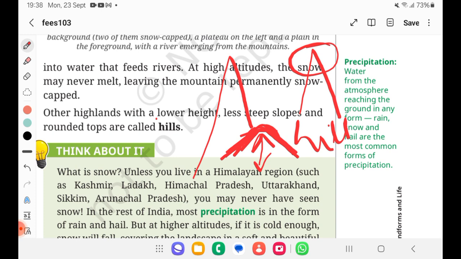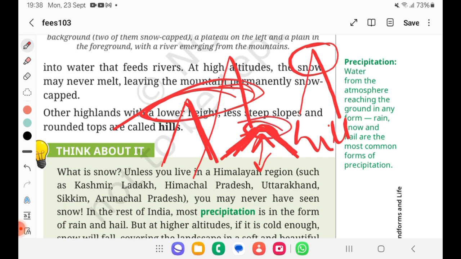You say this Ooty, Kodaikanal, what are these? Hill stations. So they are also kind of elevated landforms but not mountains because they don't have steep slopes. I mean lesser steep, and also they don't have a narrow summit. Instead they have rounded tops. You should know the basic difference, okay?